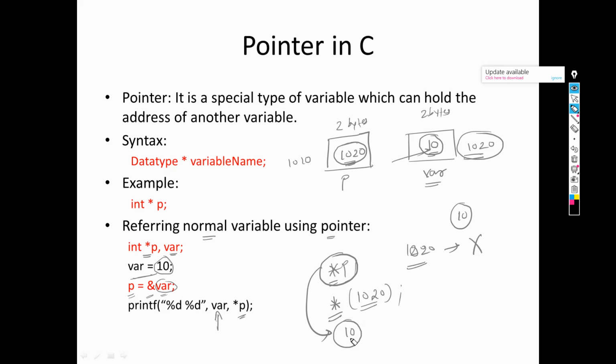Likewise, it can print the value of a normal variable which is referred to by a pointer. So this is a very important step. To refer to a normal variable, we need to assign the address of the normal variable to a pointer variable, and then by writing *p you can access the value of that normal variable. I hope you all are clear about this concept.